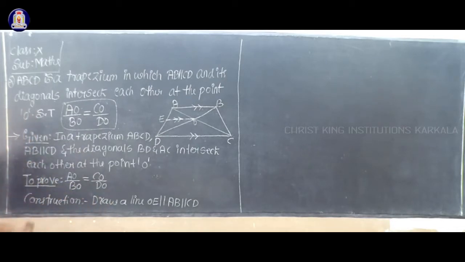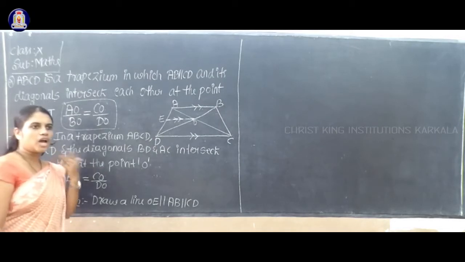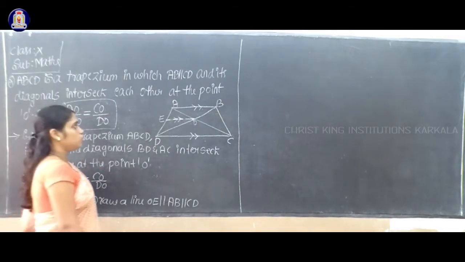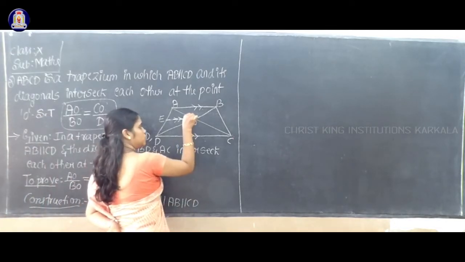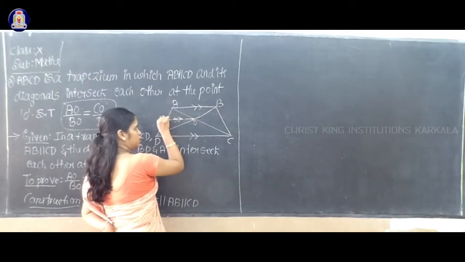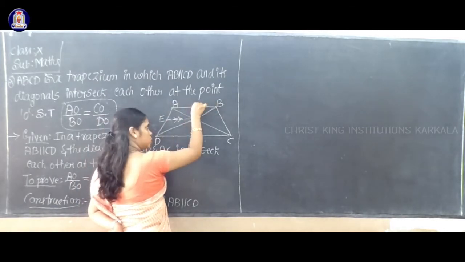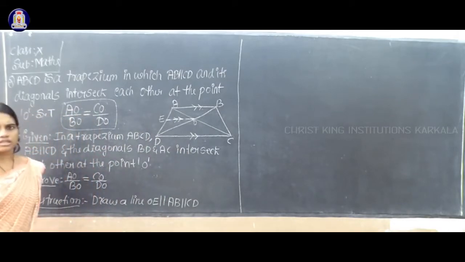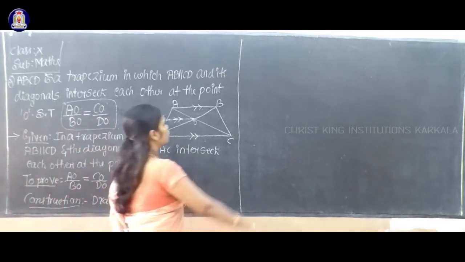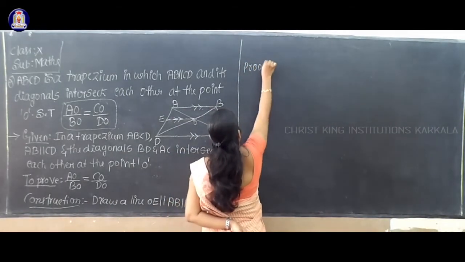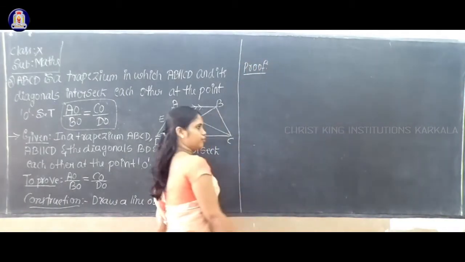Next, your construction part. To prove this result, we have to take one construction. What is that construction? You have to draw one line through this point O, that is OE, and this line OE must be parallel to AB, so that it is parallel to CD. So this is my construction. Next, I will consider the proof part. So what is my proof here?